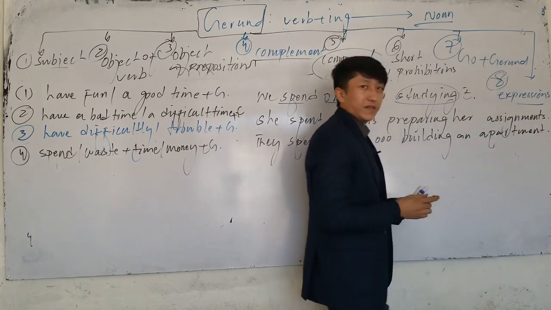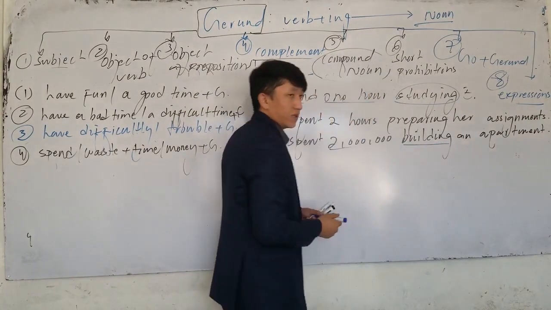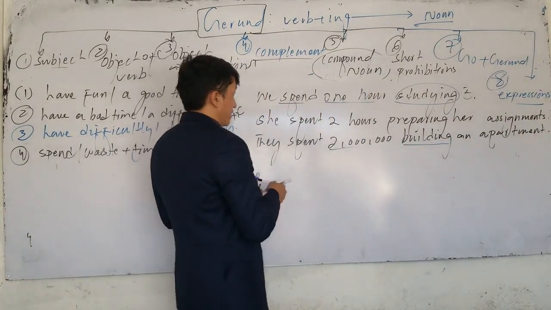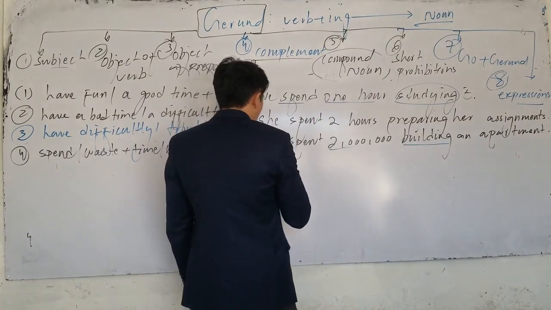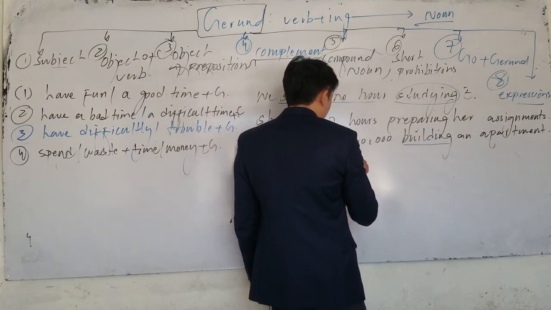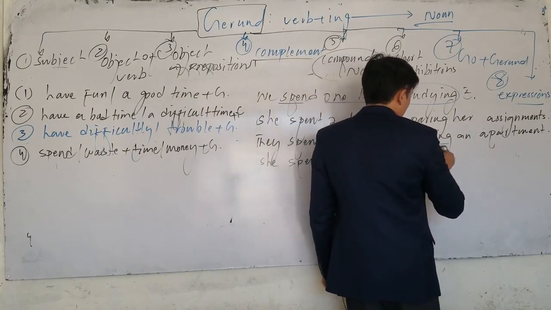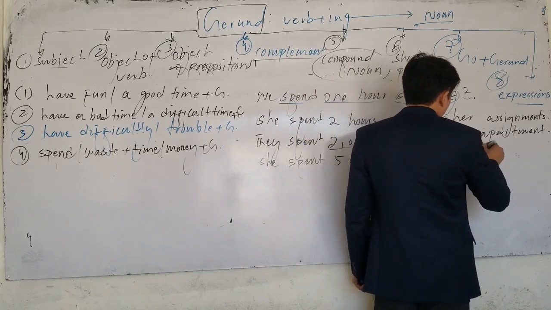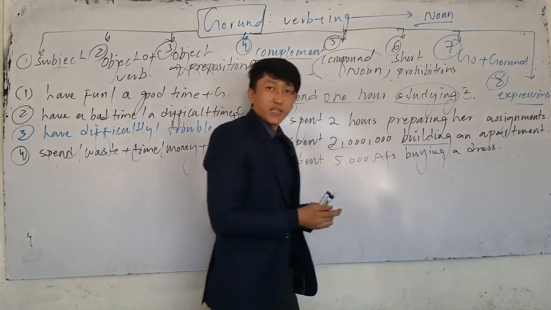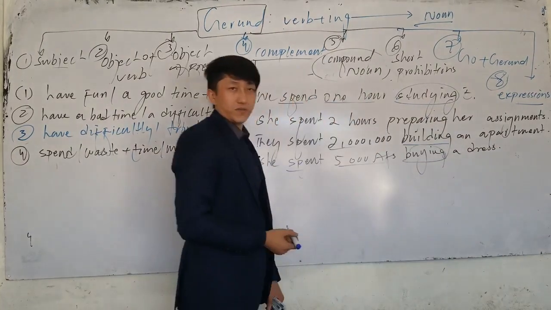Which one is gerund here? So here, spent 2 million, not billion, building an apartment. And the next one, you can say she spent 5,000 Fs buying a dress. Which one is gerund here? Gerund is: she spent 5,000 Fs buying a dress.